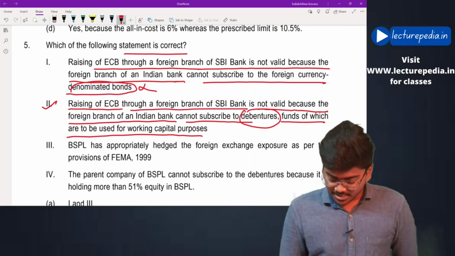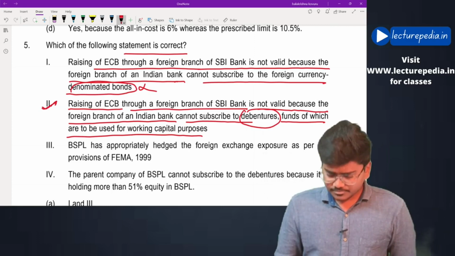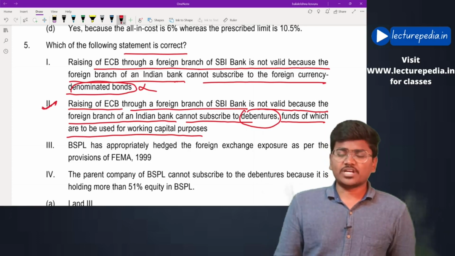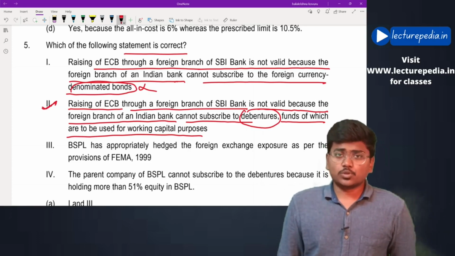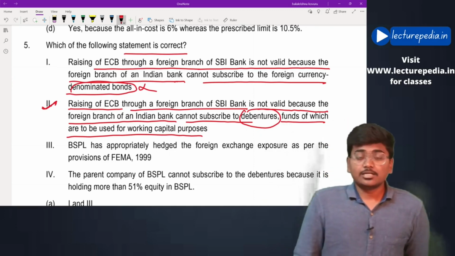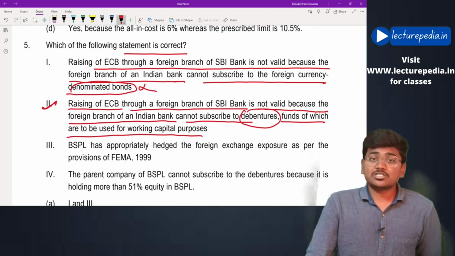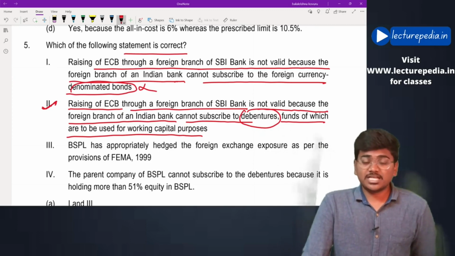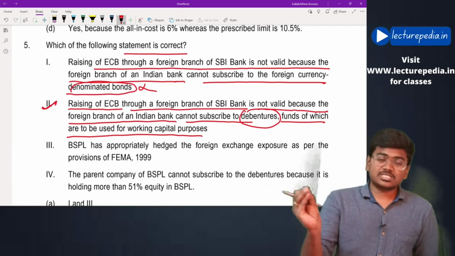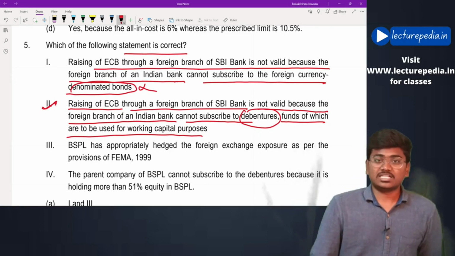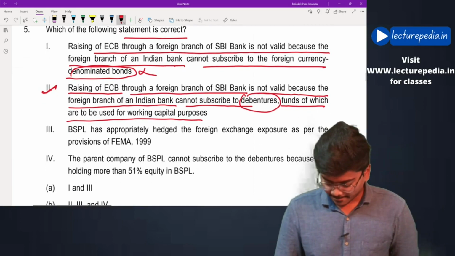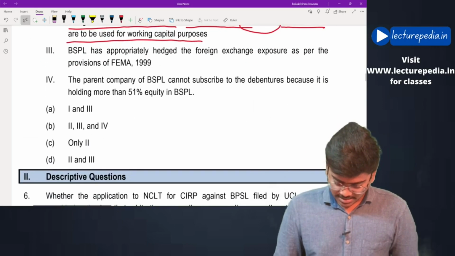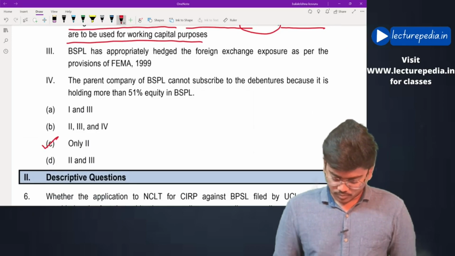Thereby in the case study, the foreign branch of SBI bank subscribes to 10% of the debentures that have been issued by BSPL, which is not valid since SBI being an Indian bank, the foreign branch of an Indian bank cannot subscribe or cannot issue external commercial borrowings. Next, therefore C would be the correct answer, only 2.